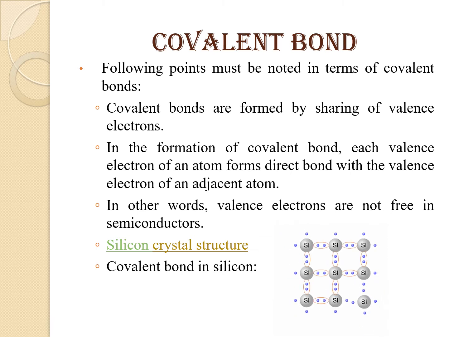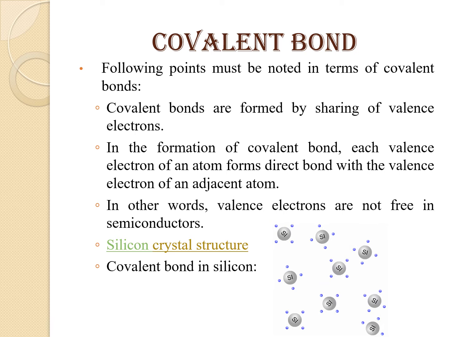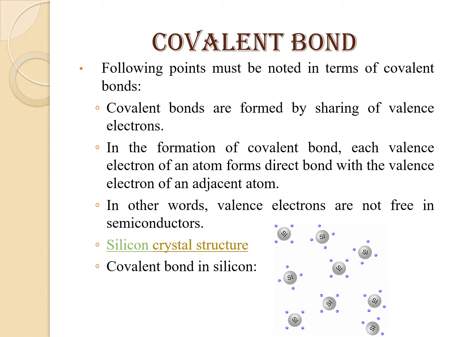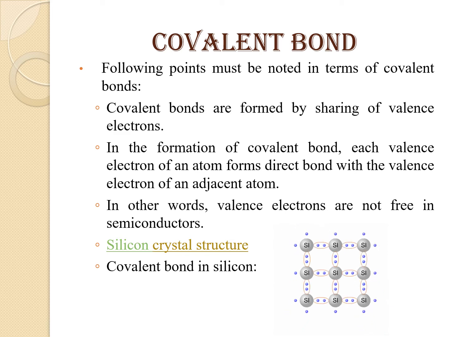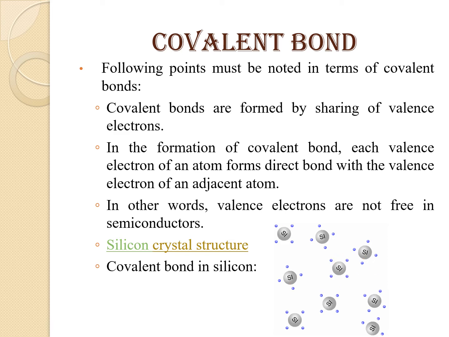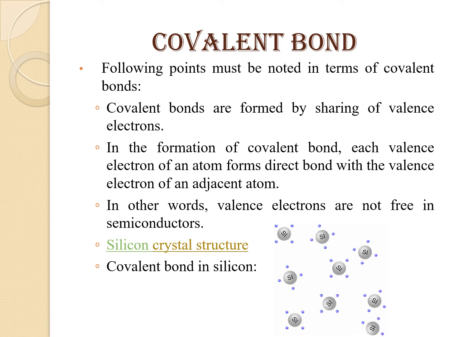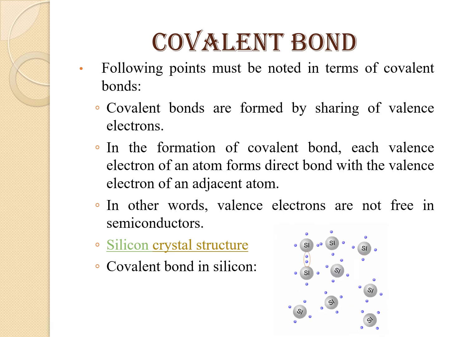Covalent bonds. Following points must be noted in terms of covalent bonds. Covalent bonds are formed by sharing of valence electrons. In the formation of covalent bond, each valence electron of an atom forms direct bond with the valence electron of an adjacent atom. In other words, valence electrons are not free in the semiconductor.